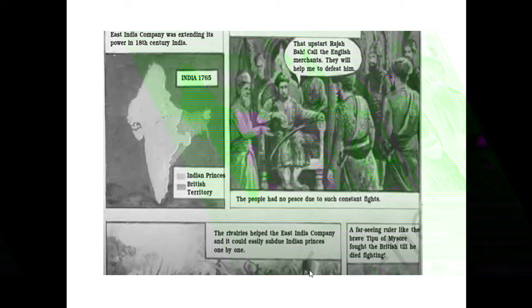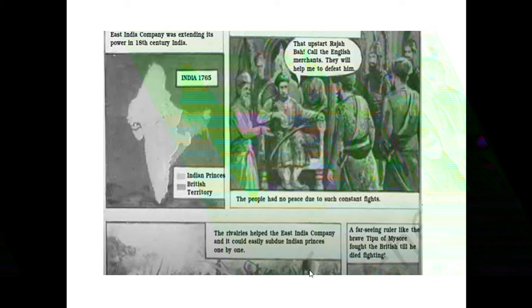So with its superior weapons, the Britishers had very good quality weapons. Their weapons were very superior. So with its superior weapons, the British East India Company was extending its powers in the 18th century in India. The British were extending their power in India.